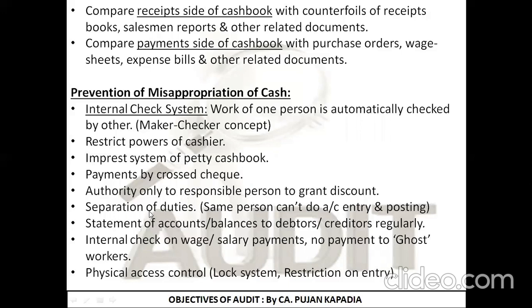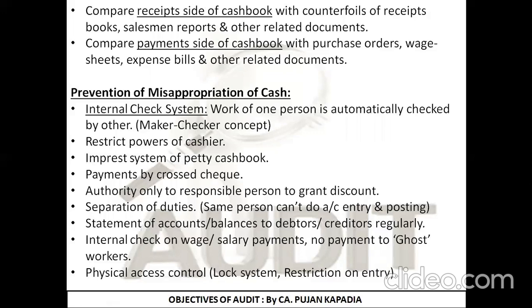Again, an important point, separation of duties, that is segregation of duty. An entire transaction should not be completed only by one person. There should be at least 2 persons involved for completion of a particular transaction. Then statements and confirmation of accounts from debtors and creditors, and internal checks so that no payment is made to a ghost worker, Mr. D in our example. And last is physical access control. The cash box should not be accessed by each and everyone. It should be restricted only to the owner or the responsible persons.